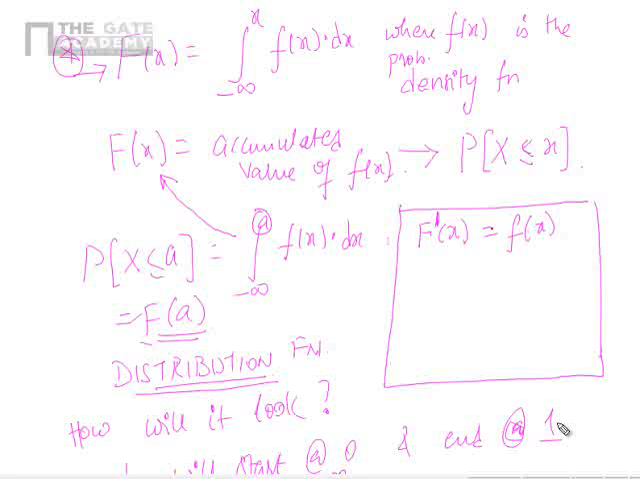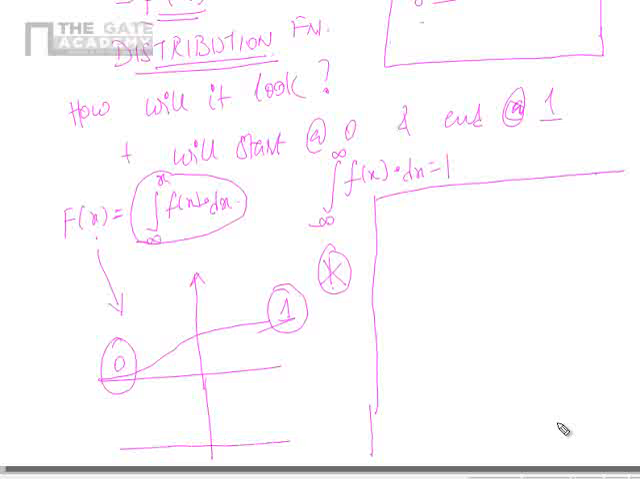Correct? Yes or no? That means the slope of capital F of x is given by small f of x. Correct? Yes or no? That's because differentiation will give you the slope of the function. Correct? And how is small f of x? Small f of x will start at 0 and end at 0. See, now I am trying to draw the corresponding density function here. The density function will always start at 0, grow for a while, and end at 0. This is how small f of x will look. Starting at 0, ending at 0.